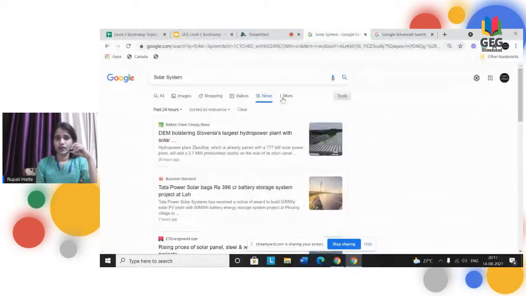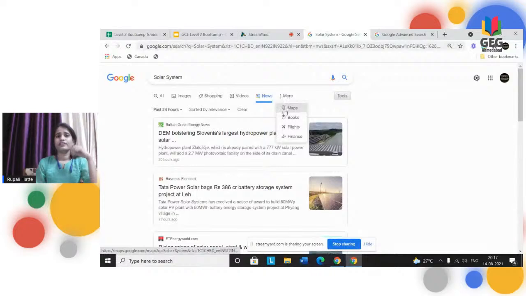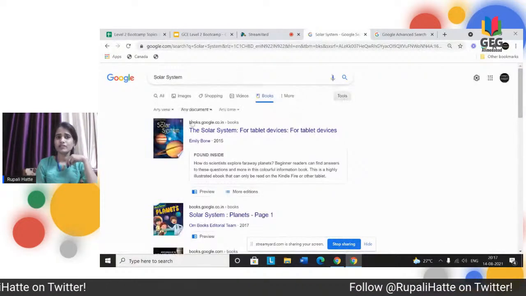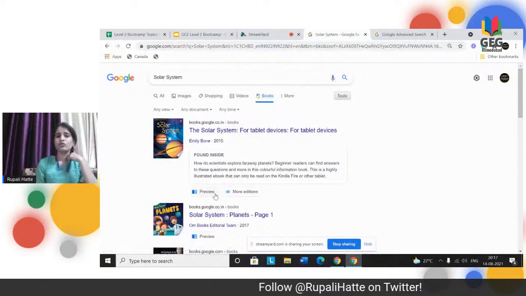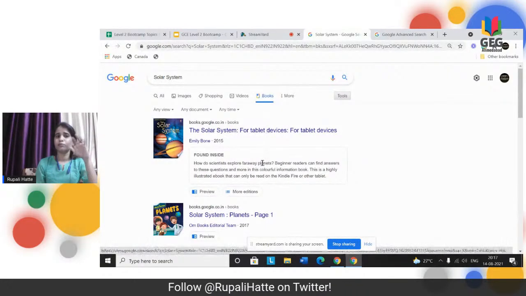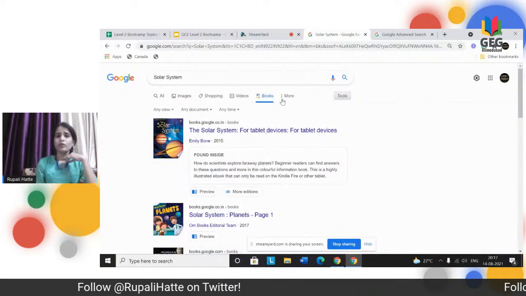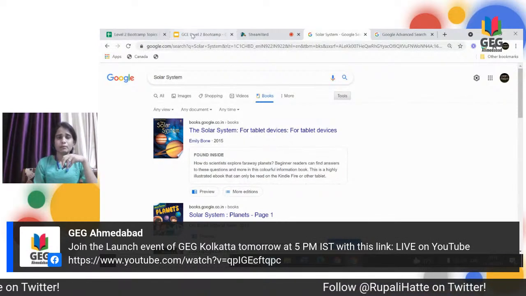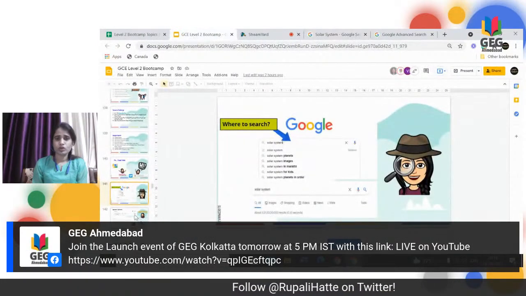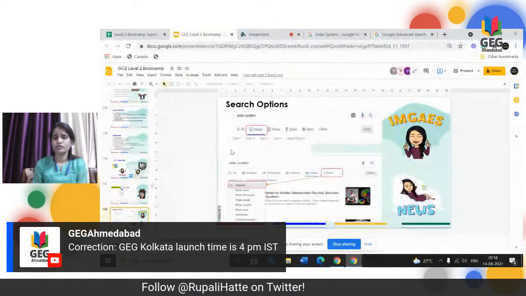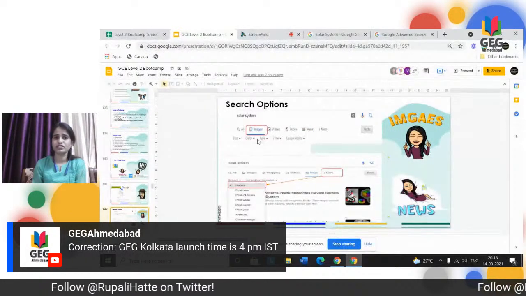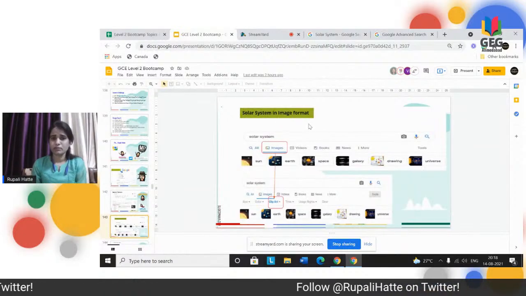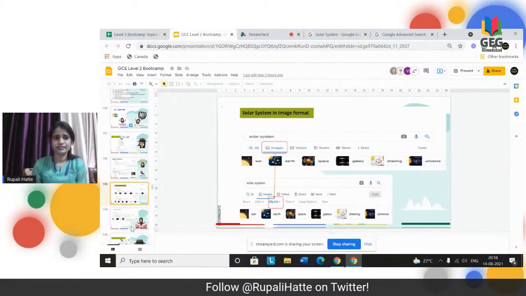Fine, then I'm going ahead with more. Here there are maps, books. You can click on books, and you can check what books are available on solar system, and you can go for preview mode to see the entire book. Moving ahead, what is most important for your level 2 exam is the image, and this scenario is very important. They'll ask you for the images and its various types. Later on, solar system in image format, clip art, which we have already discussed just now.